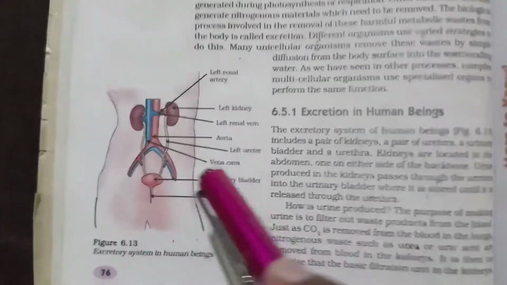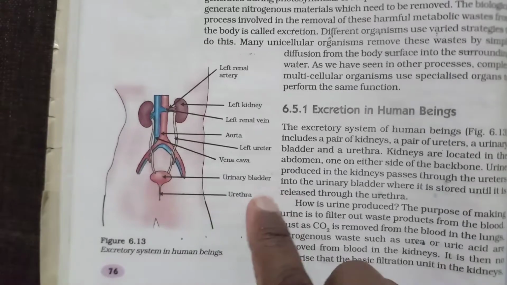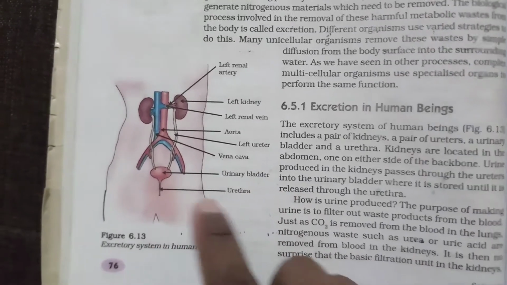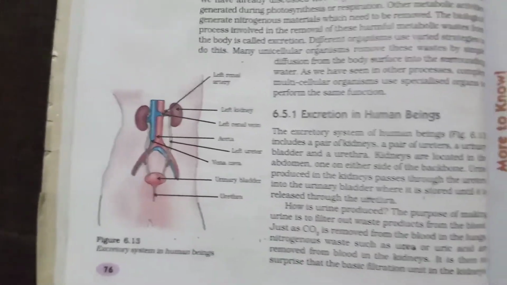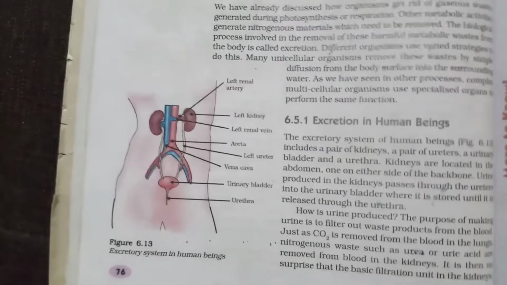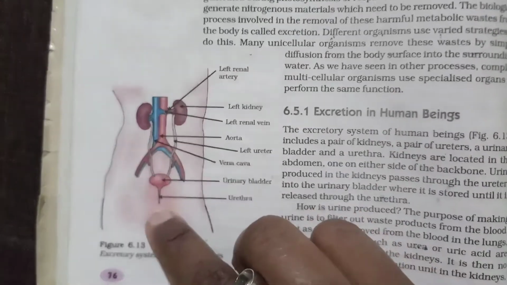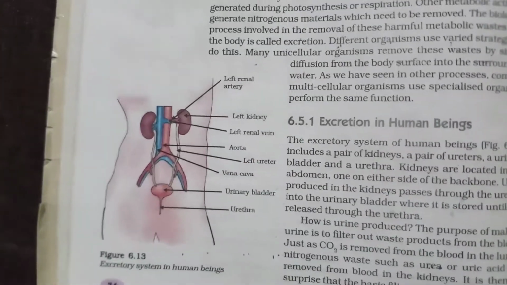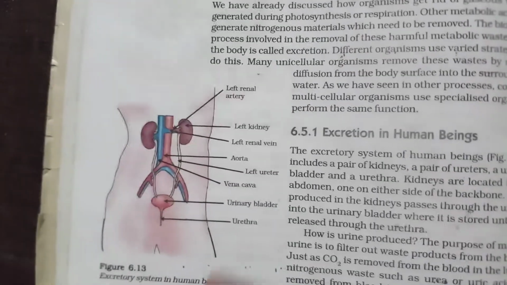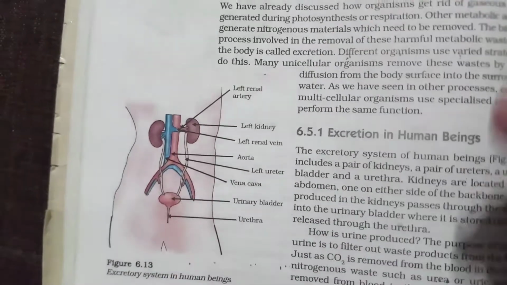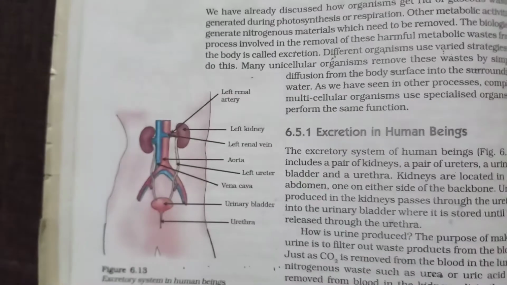Now what is happening? This urinary bladder ends at the point of urethra. This is the point where you exit, you pass your urine. Okay, this is the point through which you pass the urine. Let it be male or let it be female, it doesn't matter. We will see how it is different in male and female in the reproduction chapter, right?